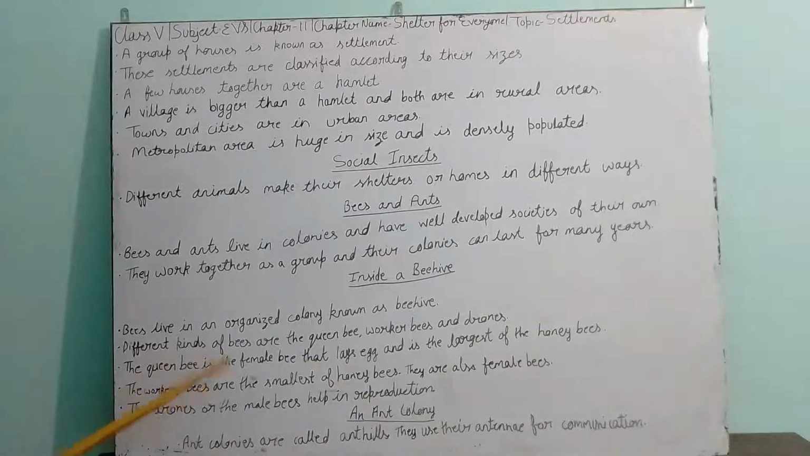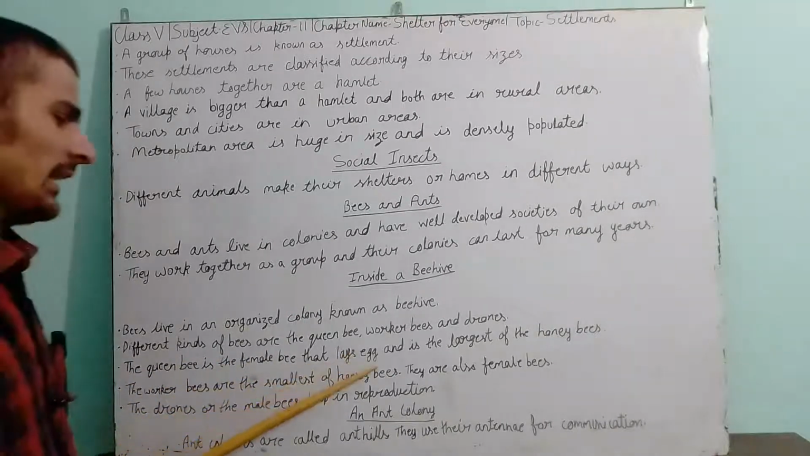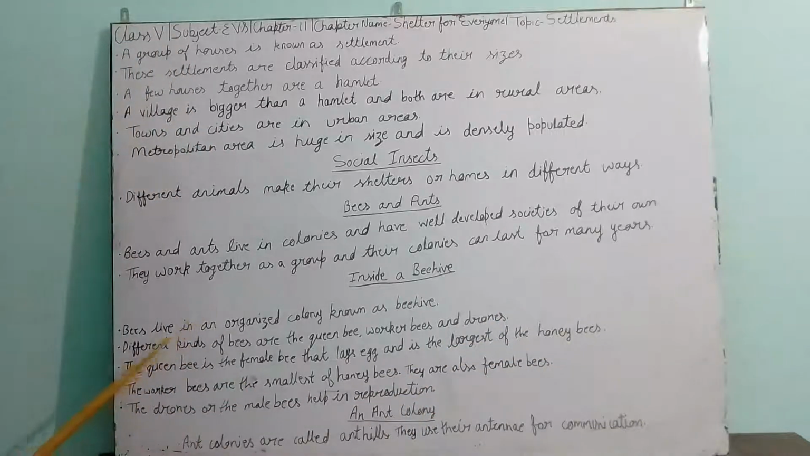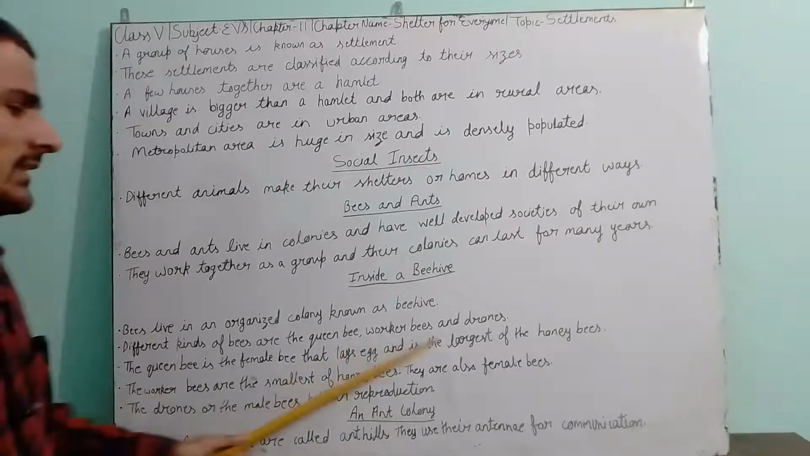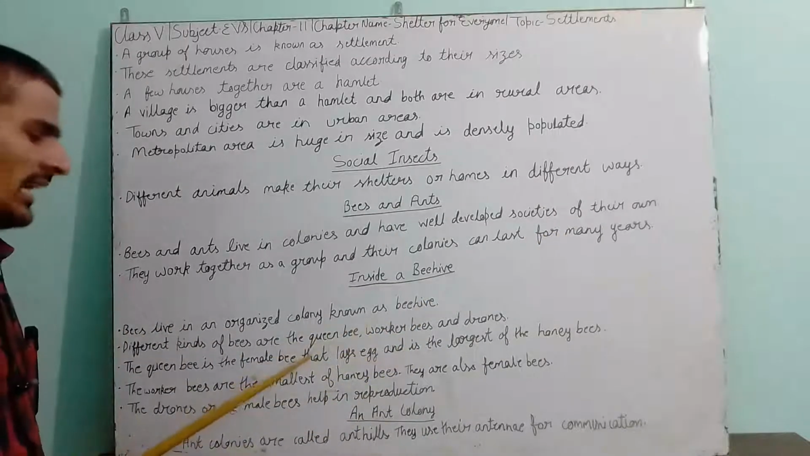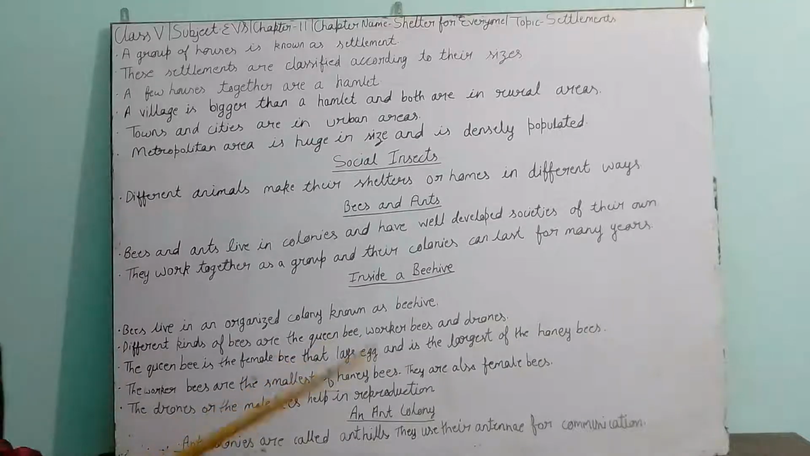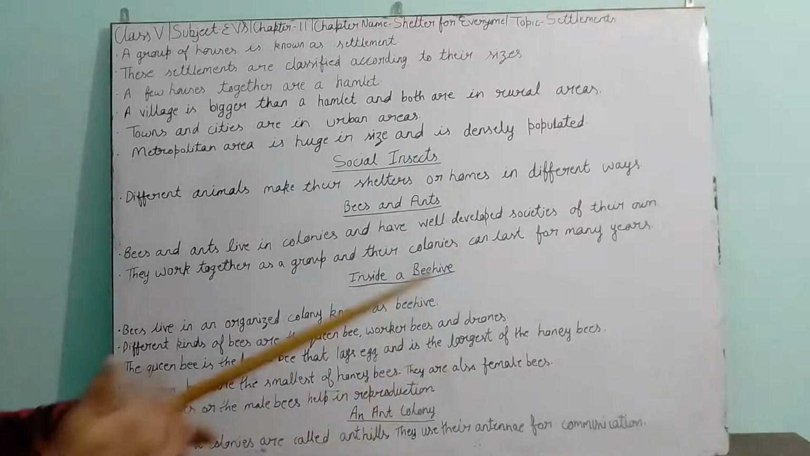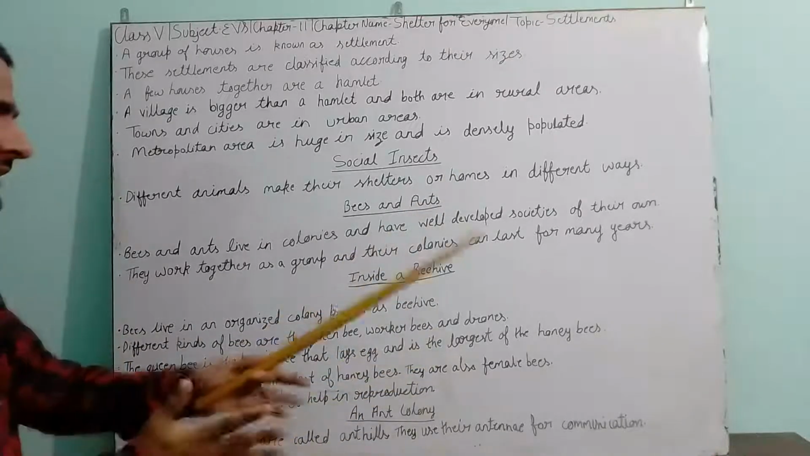The queen bee is the female bee that lays eggs and is the largest of the honey bees. Its main work is to lay eggs. This means the queen bee has the responsibility to lay the eggs and to increase the population of the bees in the beehive.